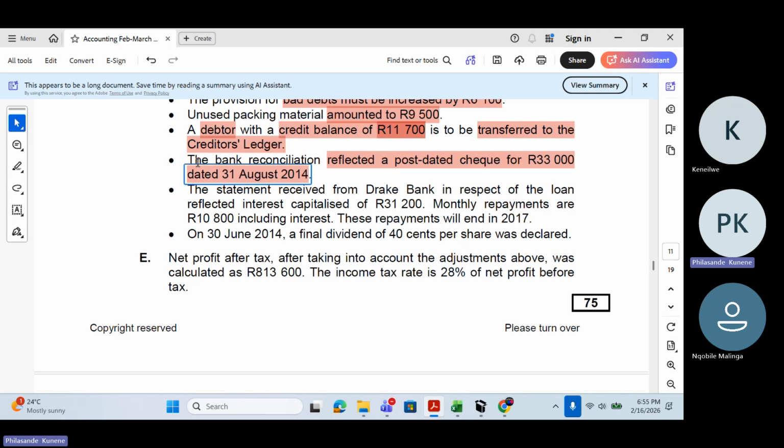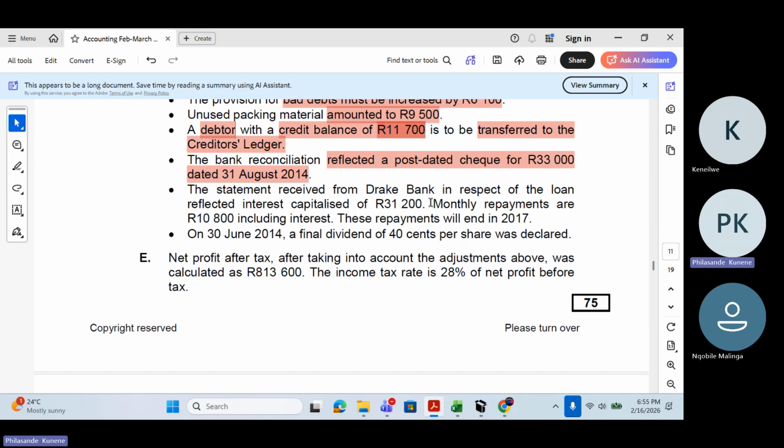As we can see here, the bank reconciliation reflected a post-dated check of 33,000 dated 31 August 2014. Which means whichever supplier or creditor we were paying this 33,000 can only go and withdraw it in August 2014. And what does this mean? August is outside our accounting period.